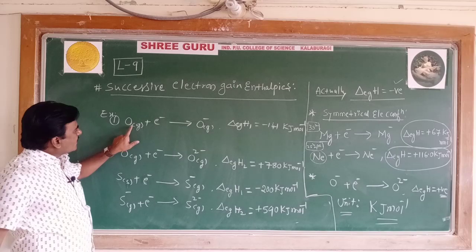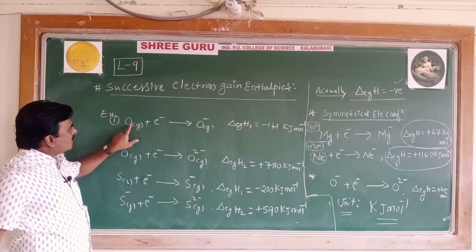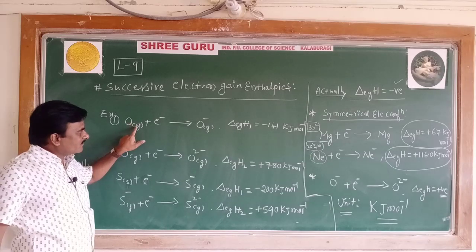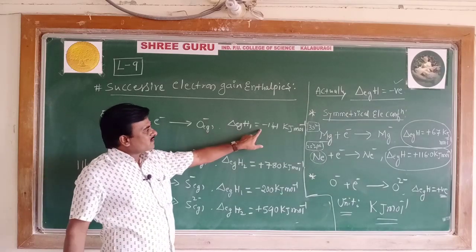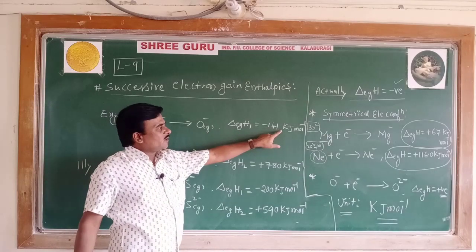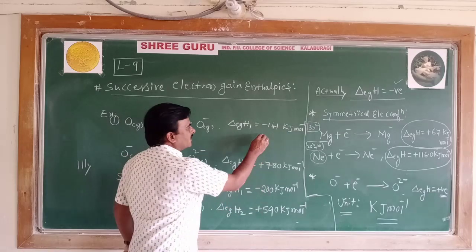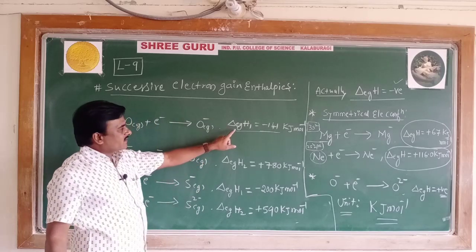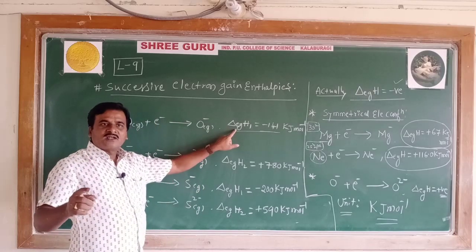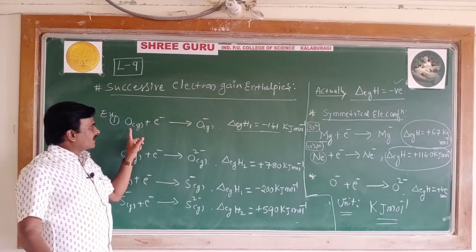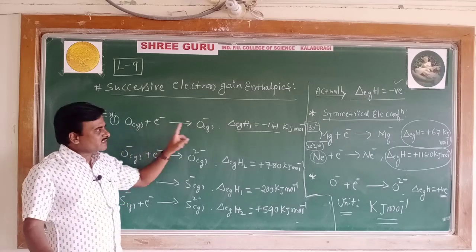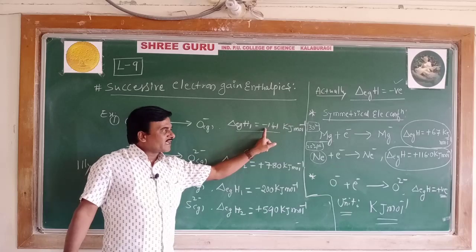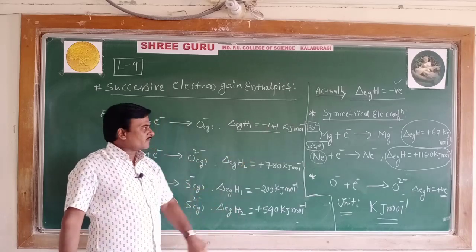See, the electron gain enthalpy of the neutral oxygen gaseous atom is minus 141 kilojoule per mole. It is negative. You have to observe the negative sign.